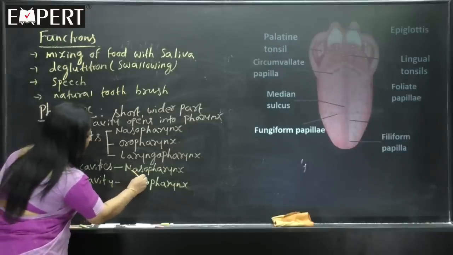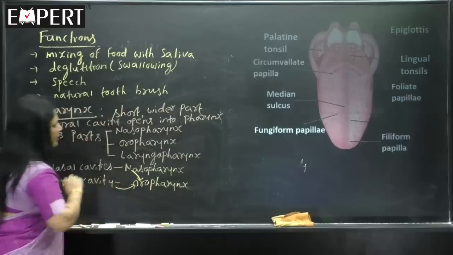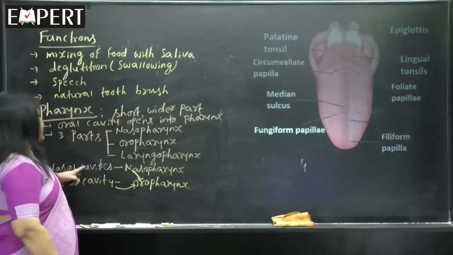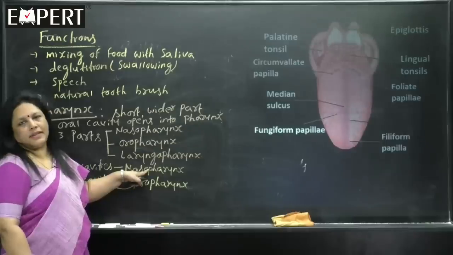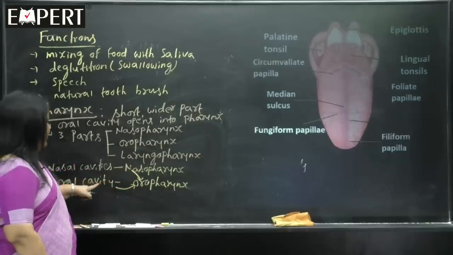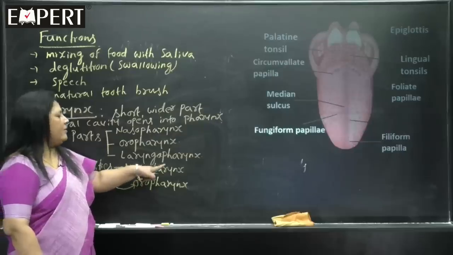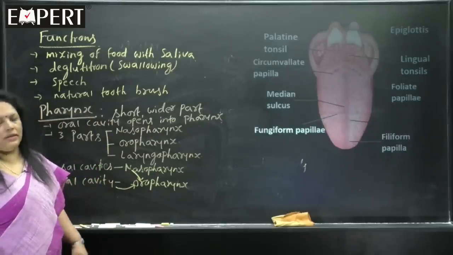Nasopharynx opens into oropharynx and oral cavity also opens into oropharynx. Okay. See, behind the nasal cavities, nasopharynx is present. And oral cavities open into oropharynx.